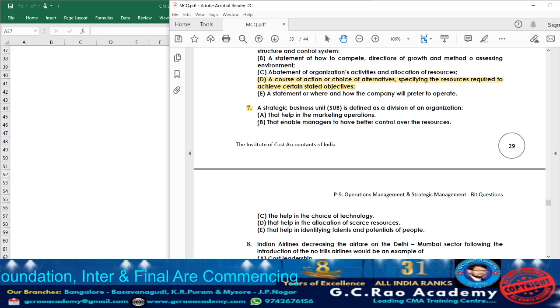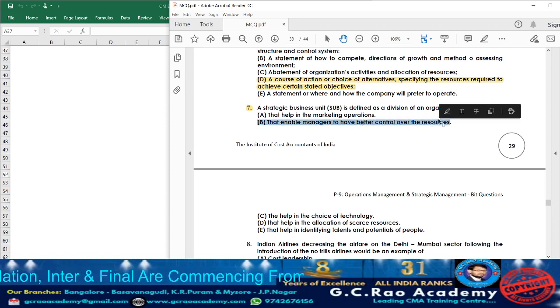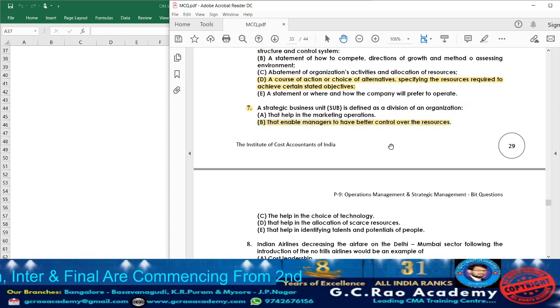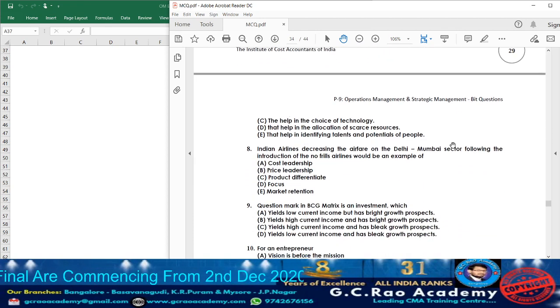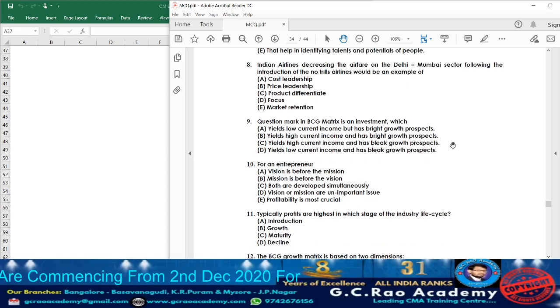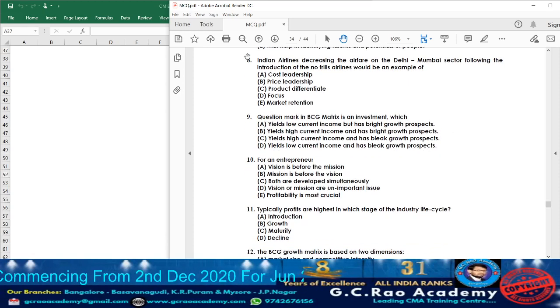So what is the exact answer? Option B, it enables the managers to have a control over what? Resources. Which resources? Organization resources. That we are going to call it as what? SBUs. Now let's move on to question 8.